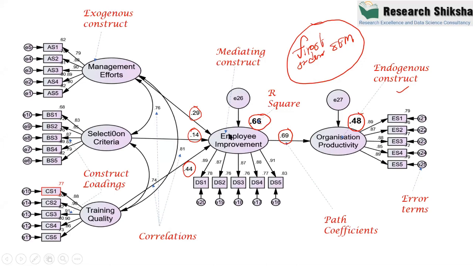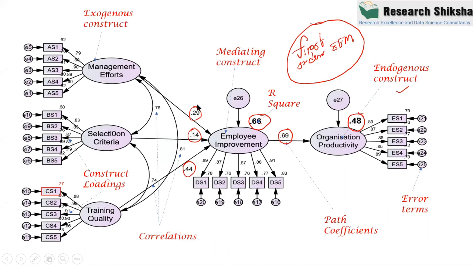The construct which comes in between the endogenous and exogenous constructs is known as the mediating construct. The mediating construct is always part of the model. The moderating construct may or may not be part of the model, which we will discuss in another lecture.